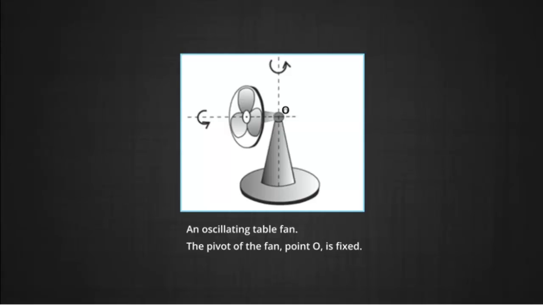You may have noticed that the axis of rotation of such a fan has an oscillating or sideways movement in a horizontal plane about the vertical through the point at which the axis is pivoted, which is shown by the point O in the figure. While the fan rotates and its axis moves sideways, the point O remains fixed.